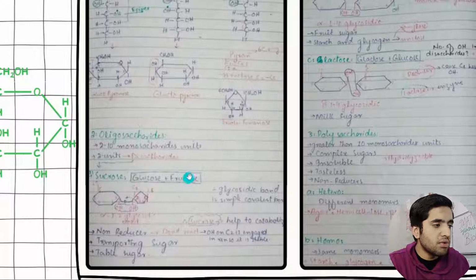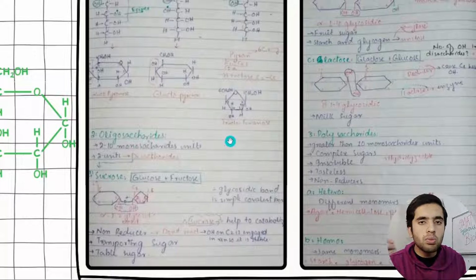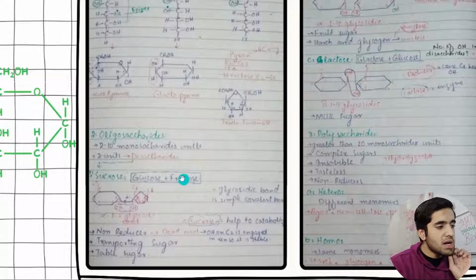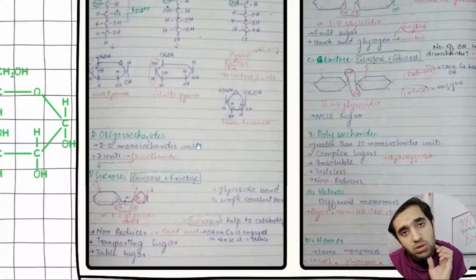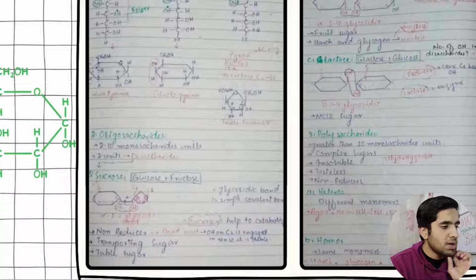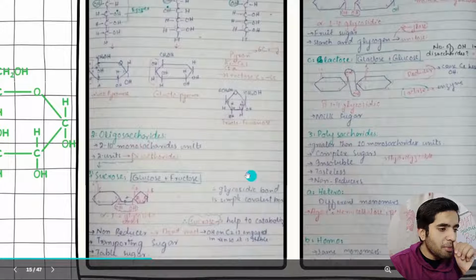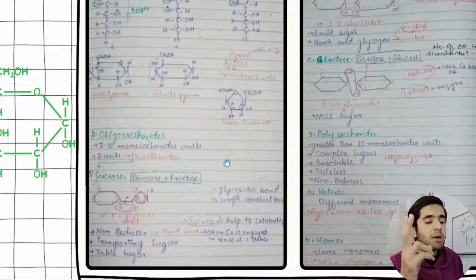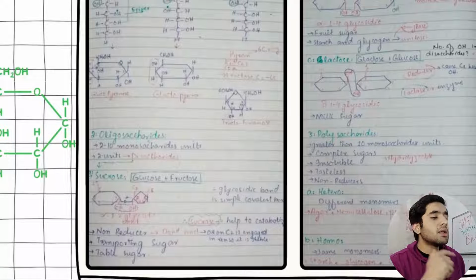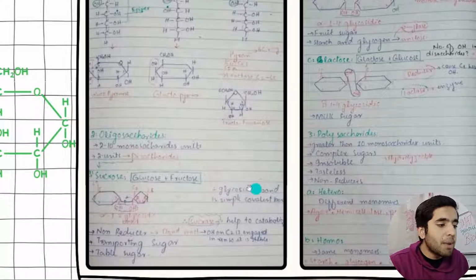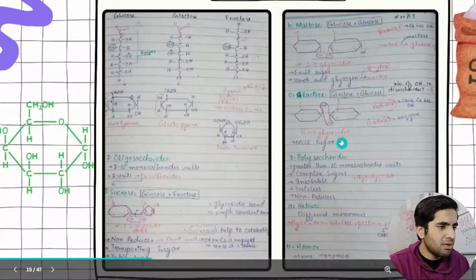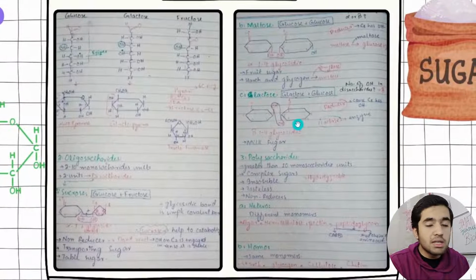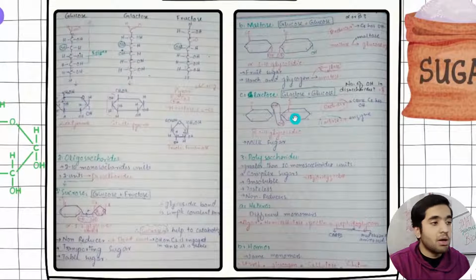This is mentioned here. Then we have got oligosaccharides. Two monosaccharides combined with a glycosidic bond are called disaccharides: glucose and glucose make maltose, glucose and fructose make sucrose, and glucose and galactose make lactose, milk sugar. I have mentioned very deep information. Always remember, in carbohydrate we have the glycosidic bond, which is a covalent bond. I have made very detailed notes. I'm studying, and I just prepared from my notes.